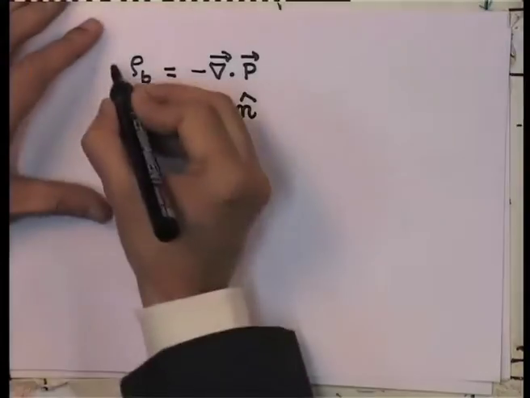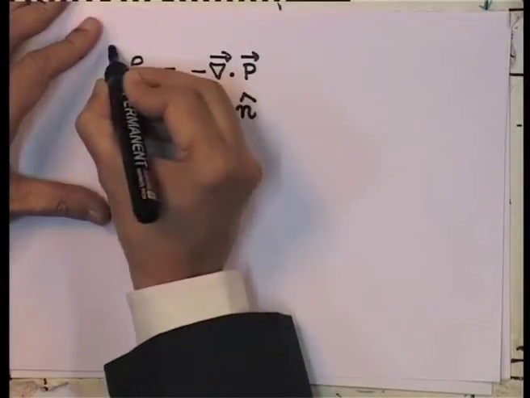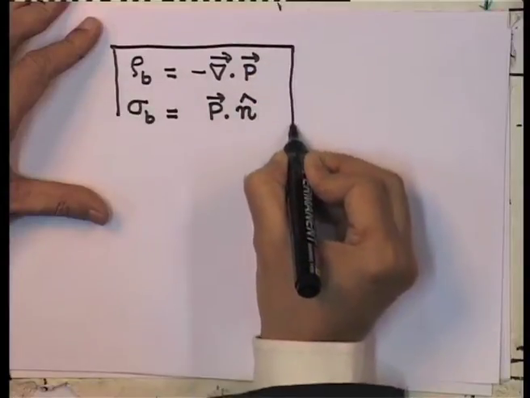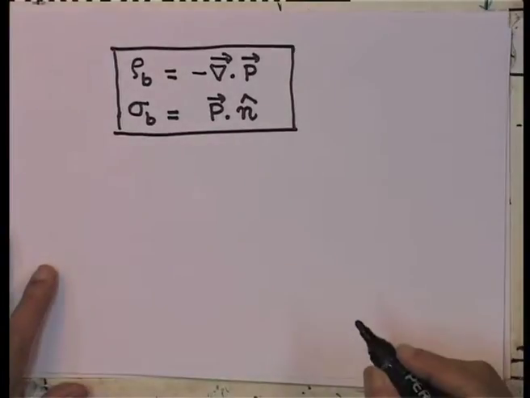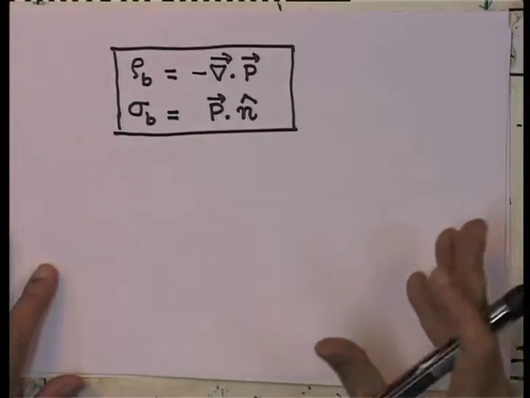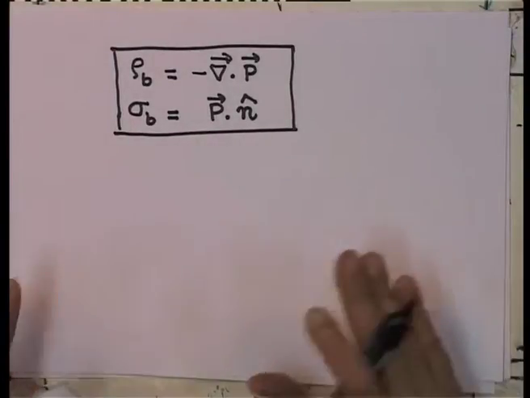Therefore, the effect of the dielectric is essentially given by a sum of a volume charge density rho b and a surface charge density sigma b. And how does it modify the Maxwell's equation that we are familiar with?